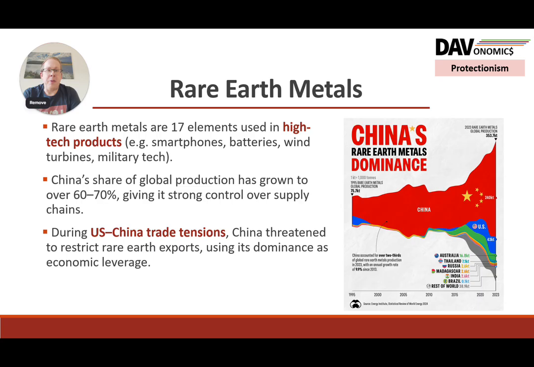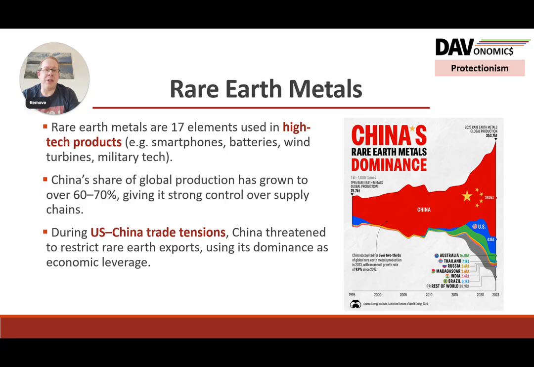Now, during that trade war with America, the more recent one under Trump's second presidency, they got to a big trade war and standoff between one another. But actually, one of the things that happened between the first Trump presidency and the second one is the increase in how much of the rare earth metals China actually produces. By rare earth metals, I mean these elements that are part of smartphones, batteries, wind turbines, military tech, lithium, those sorts of things, and they've just grown their share of this. And actually, it's a huge component to production.